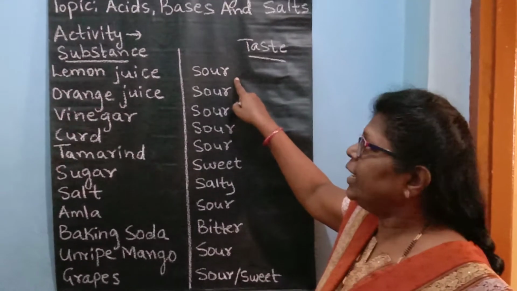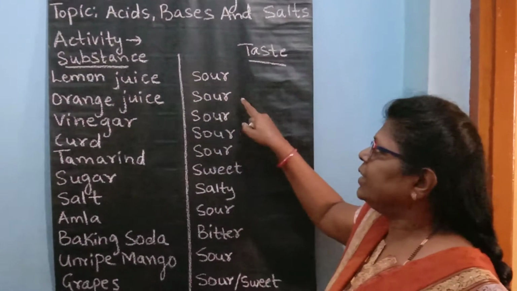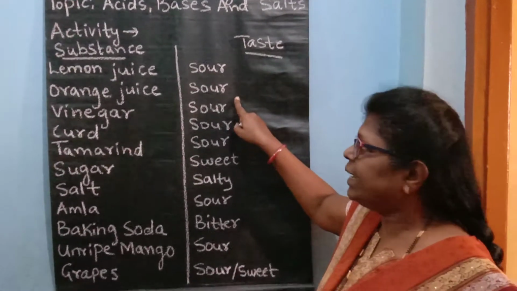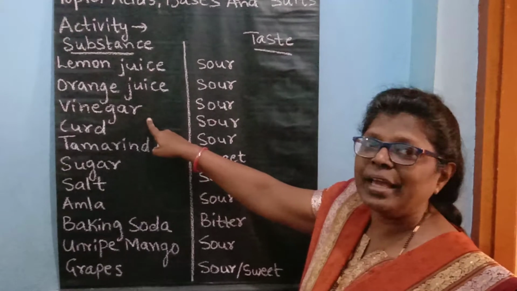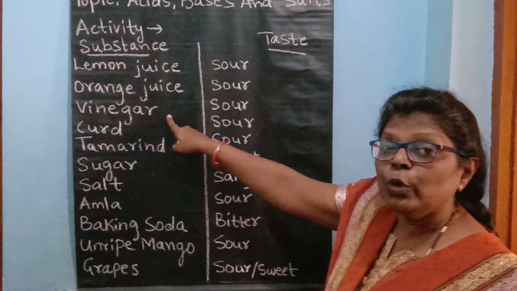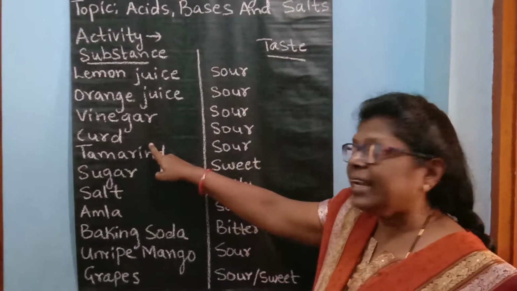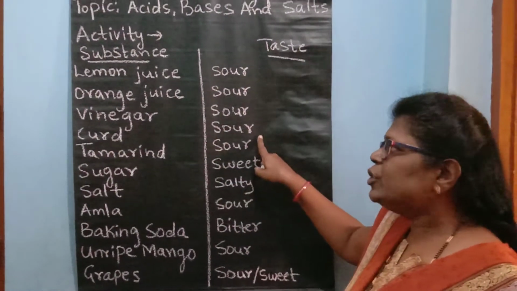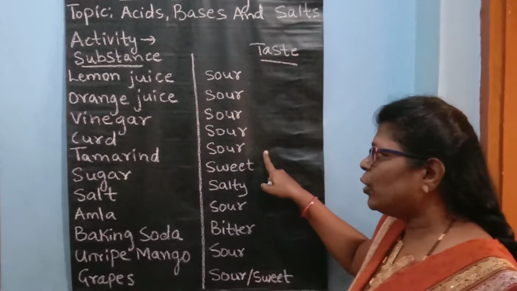It is sour in taste. Then you taste orange juice. Then write the taste. It is sour in taste. Then you taste vinegar. We know vinegar is used to make pickle. So in everybody's house vinegar will be present. So now you taste the vinegar. It is sour in taste. Then taste the curd. It will be sour in taste. Tamarind. So it is also sour in taste.